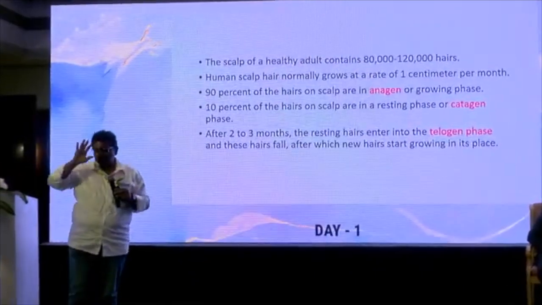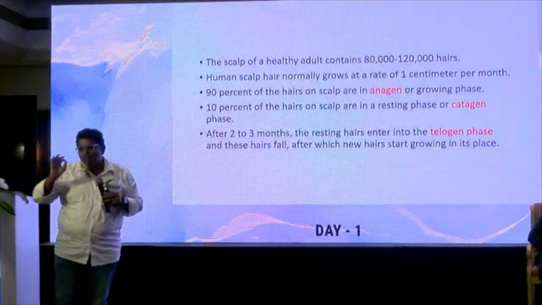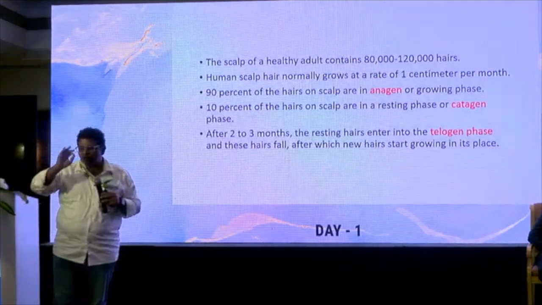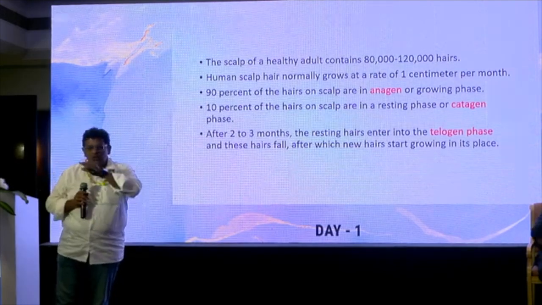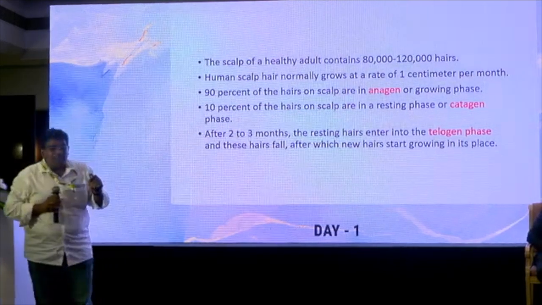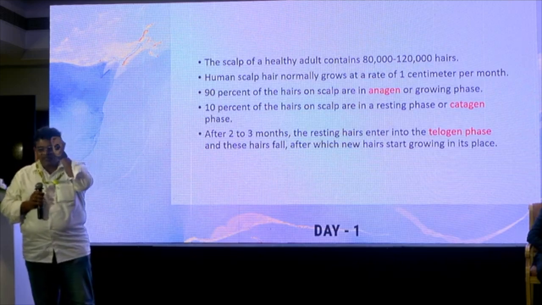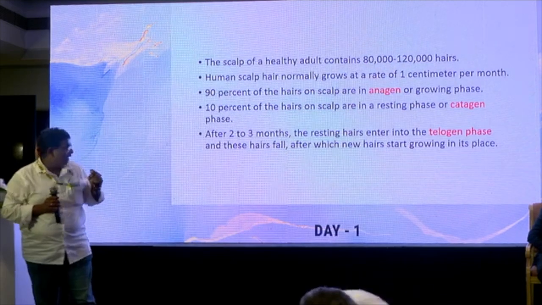The average human scalp contains about 1 lakh hair. Unless you have a hair loss of about 50 to 100, we don't call it hair loss. That is something we need to fundamentally know. So what is called hair loss? The second point is hair grows at the rate of 1 centimeter per month. This is the second point we need to know. We will reiterate it later.